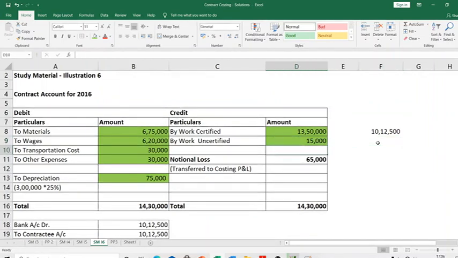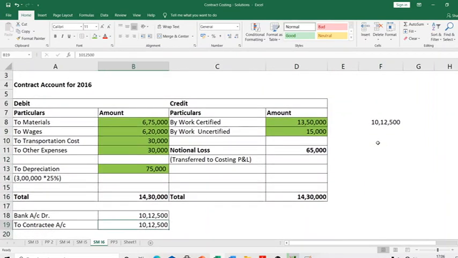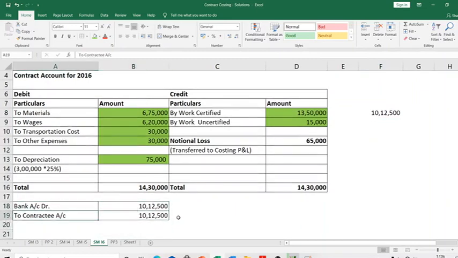My contractee is not going to say, okay, fine, for the cost that you incurred, you keep this 10 lakh 12,000. Definitely not. He is going to ask me for this back. So though he has given this money, and I have, on a proportionate completion method, taken this as my revenue, I am not going to pass the traditional sale and collection entry. Rather, I'm going to pass an entry: bank account debit to contractee account 10 lakh 12,500.